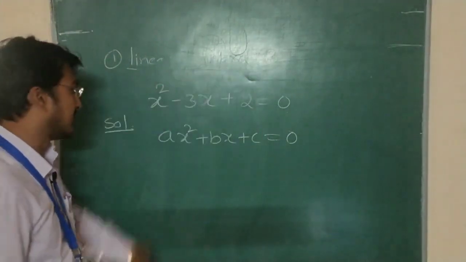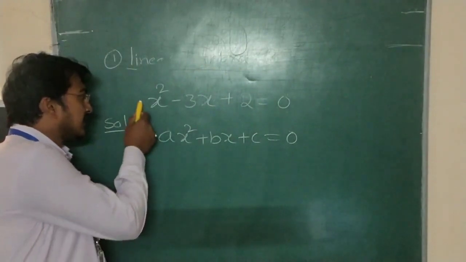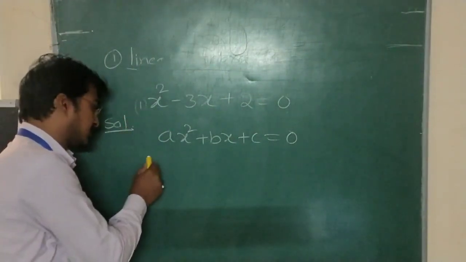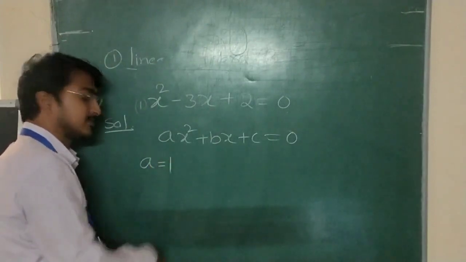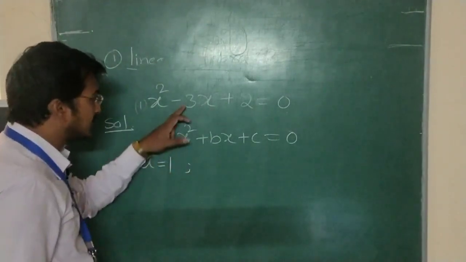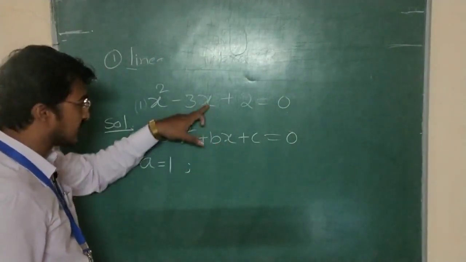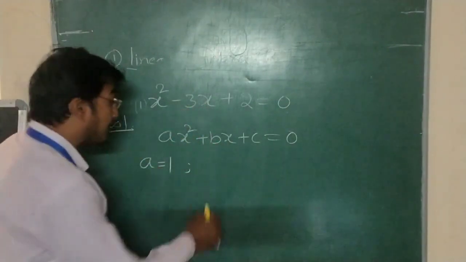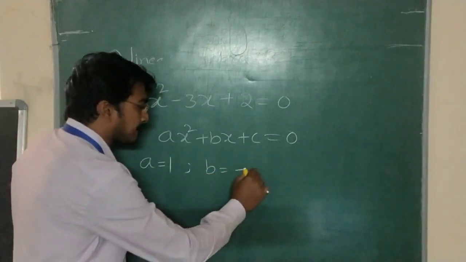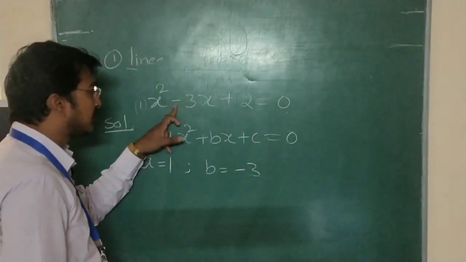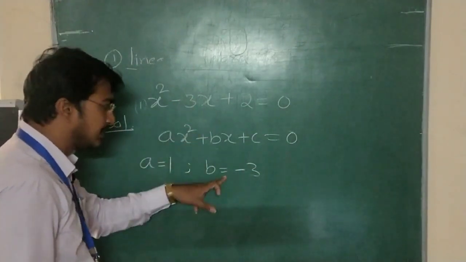At the position of a, what is the value here? 1. So a is equal to 1. At the position of b, what is the x coefficient here? Minus 3. Because here it is plus b, but here minus 3 is there. So b is equal to minus 3.